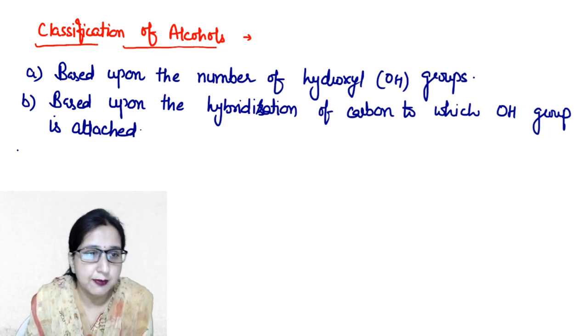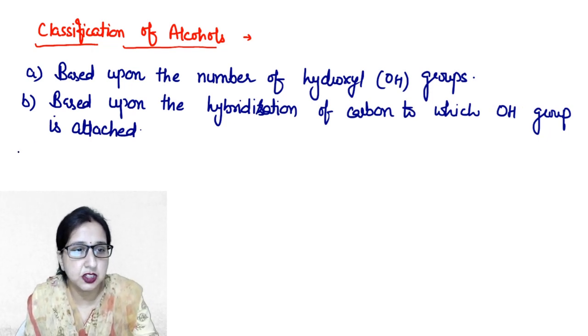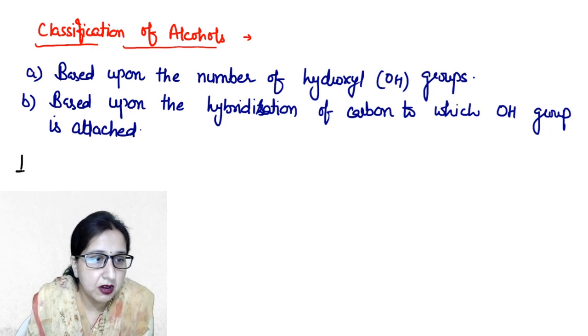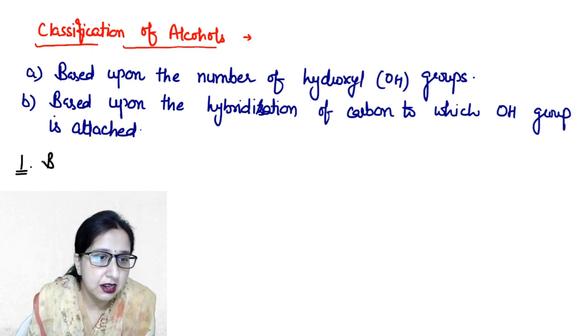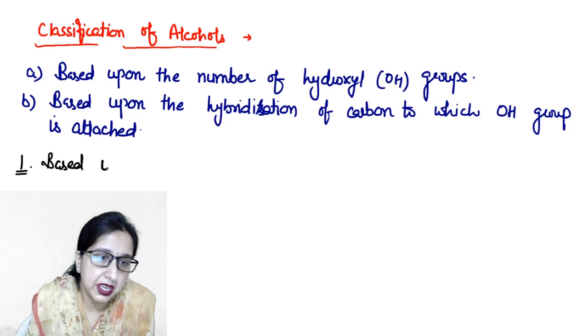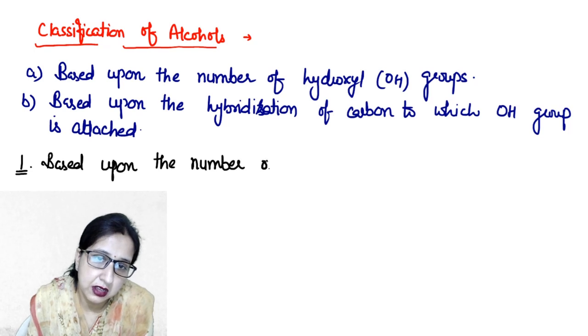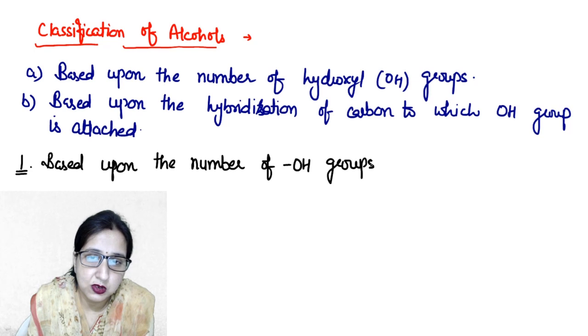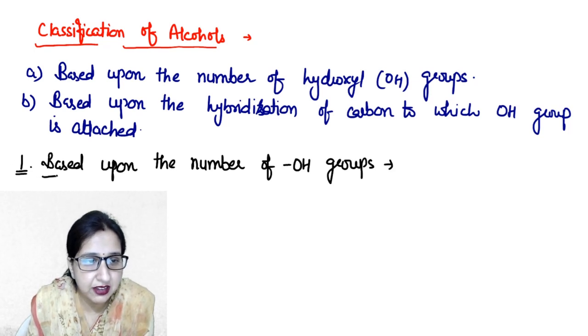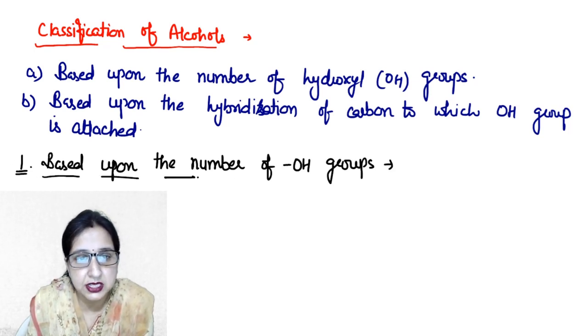So first type of classification is based upon the number of OH groups.